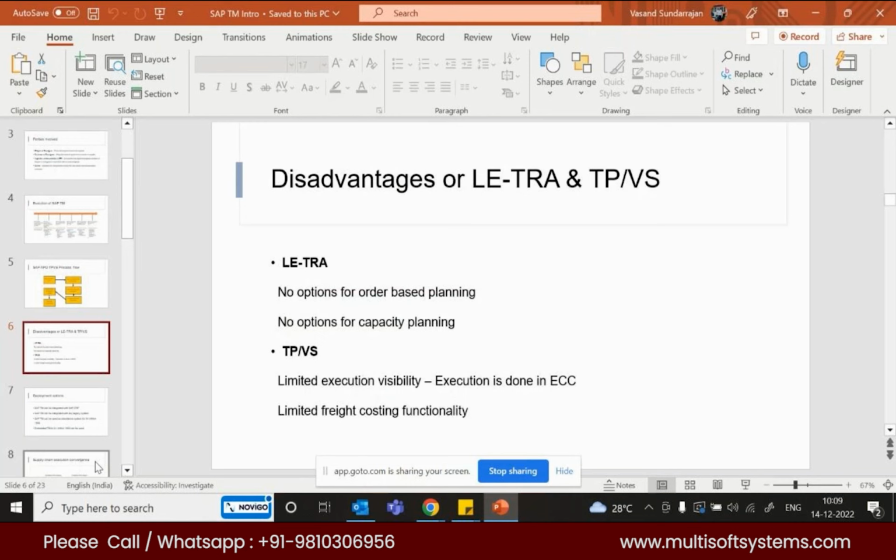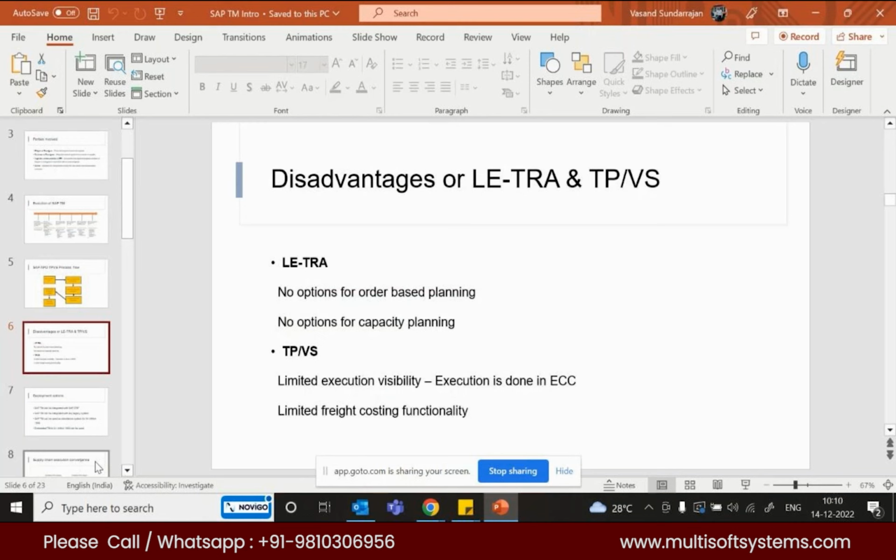These are all the disadvantages of LETRA. That's why they moved on to TM. These are all the main disadvantages. So now they have moved on to TM, and I believe earlier before Corona they said by 2025 they will not support LETRA anymore from the SAP side. I believe now they have increased it by 2 years or something. Until 2027 only this shipment process LETRA will be supported. After that, it will only be TM.